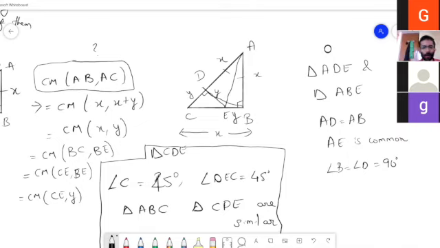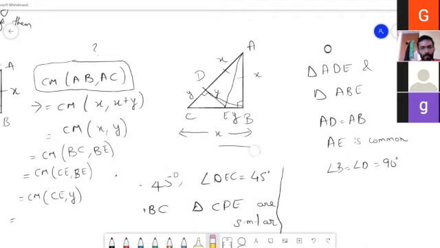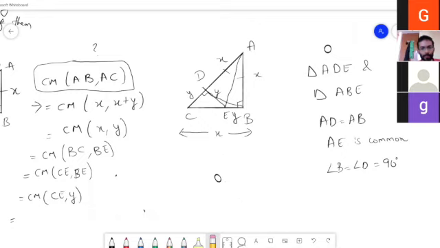So this is nothing but the common measure between CE and y.